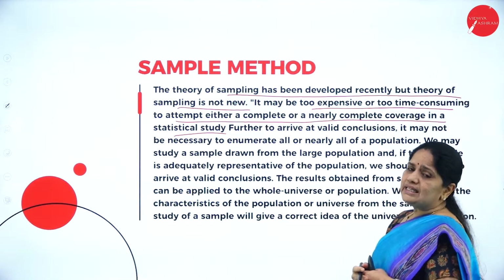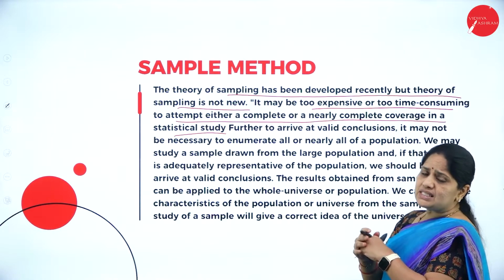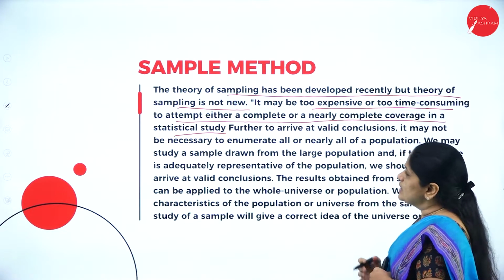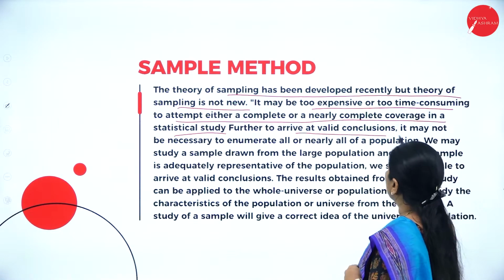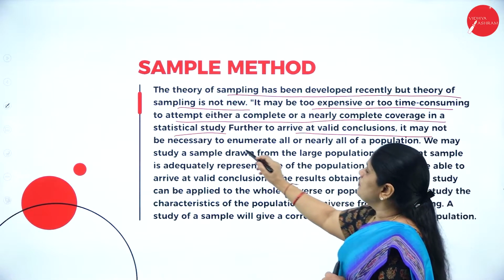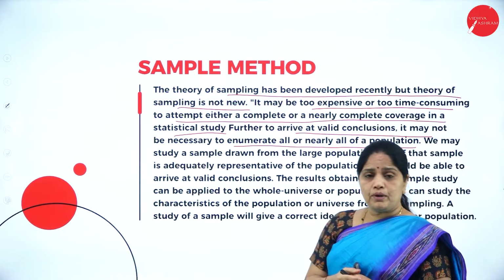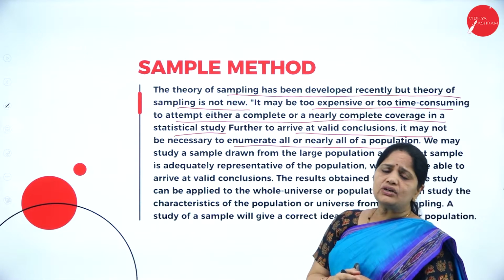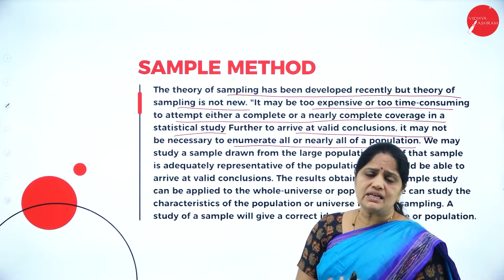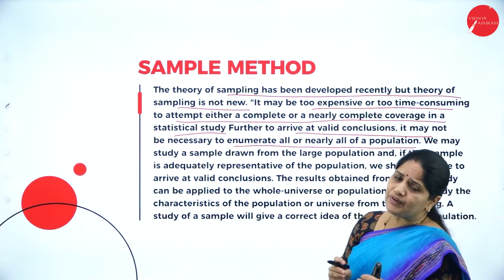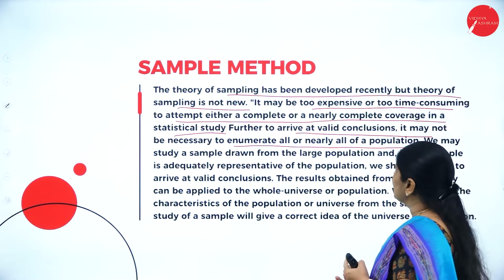Further, to arrive at valid conclusions, it may not be necessary to enumerate all or nearly all of the population. In order to get results, it is not necessary for us to collect information from each one of the population. That is not essential.